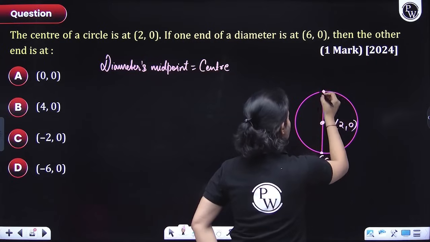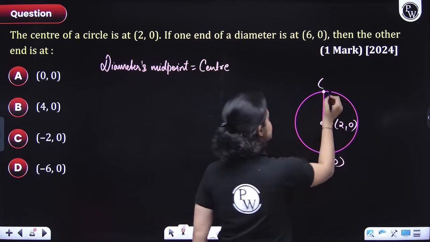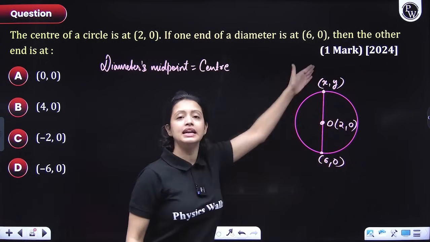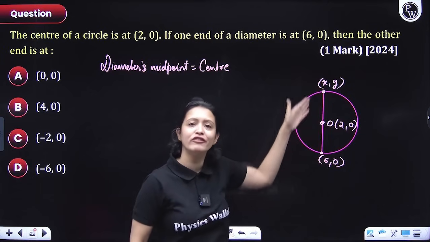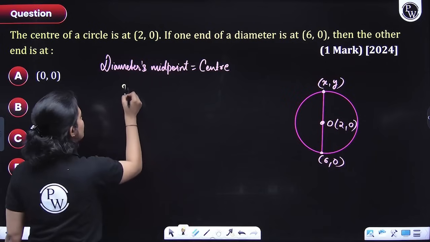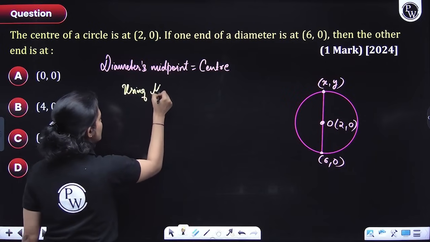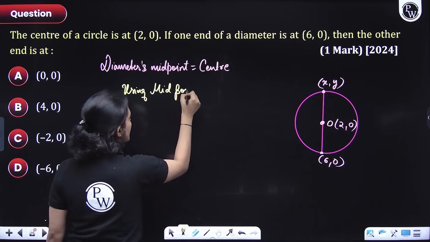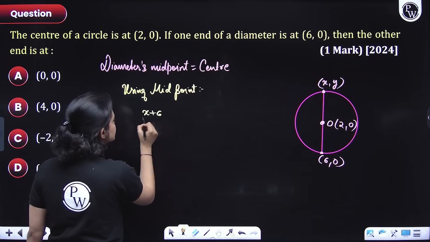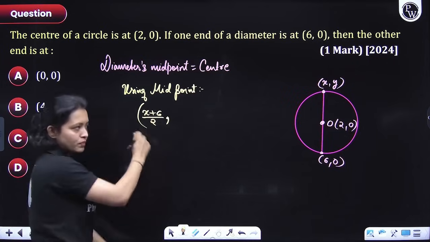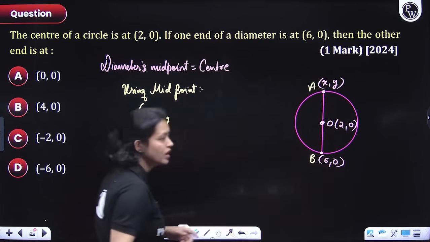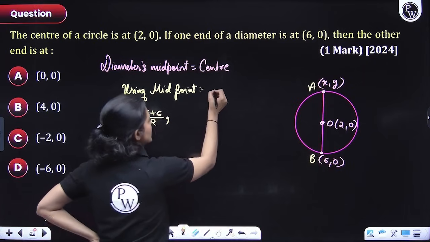So let's suppose that here the coordinates of this end is x, y. Now what would be the diameter's midpoint? How can you figure it out? Using midpoint formula. Simple as that. So using midpoint formula, what can you say, everyone? You can say that x plus 6 divided by 2, right? This would be the midpoint we are figuring out. The midpoint of AB we are figuring out, which is O, right? So I'll just write it also here.